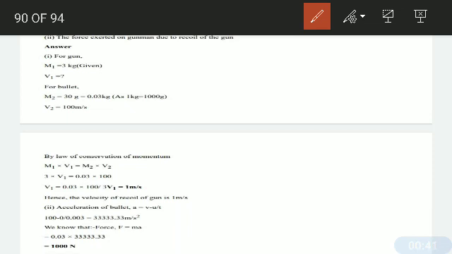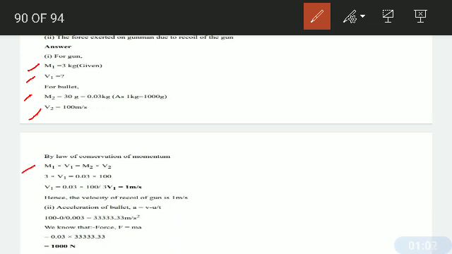So here we will note down first what is given. For the gun, the mass of the gun is given as 3 kilograms, velocity we don't know, and for the bullet its mass is given as 30 grams, which we convert into kilograms, so it will be 0.03 kilograms, and its velocity is also given, 100 meter per second. Now here we are going to apply the law of conservation of momentum, that is m1v1